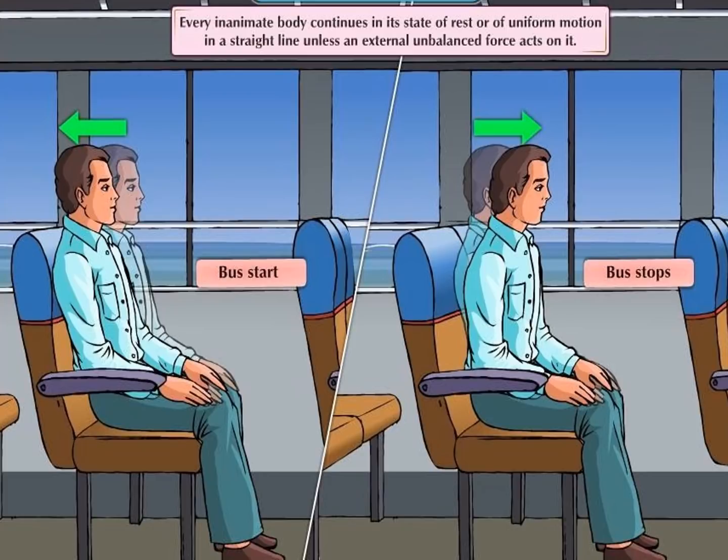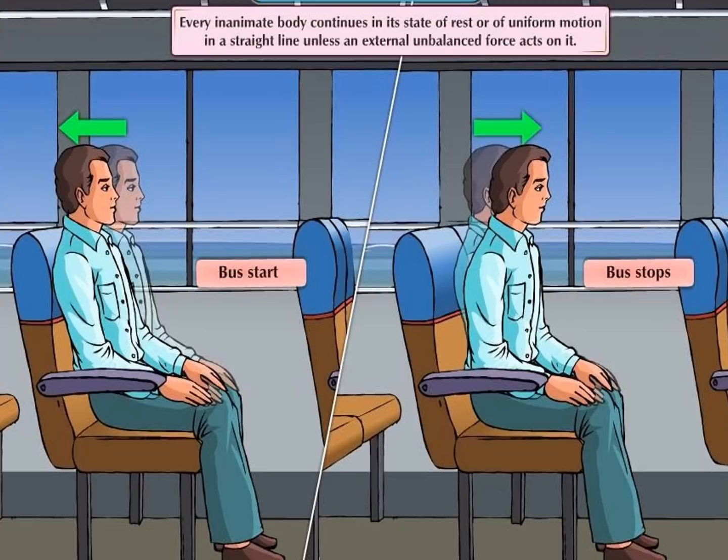So inertia is the tendency of an object to be in motion or to be in rest till the time an unbalanced force is acting on it. Here, unbalanced force means the stopping or starting of the bus, because of which we suddenly move. This example is called inertia of rest.